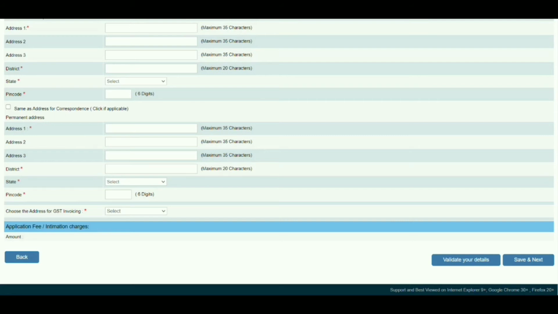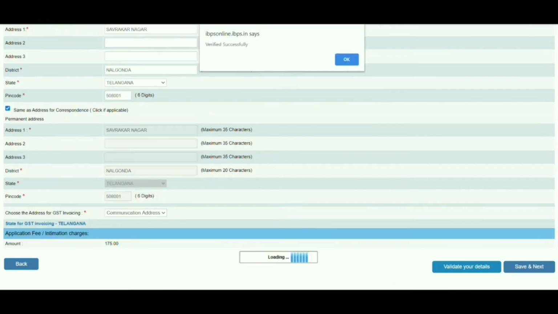That means the application fee invoice will go to the particular state or communication address you select. For that purpose only it is asking where it should go, so select in the GST invoicing select box whether you want it sent to your correspondence address or your permanent address. Once you fill in this application, click the validate your details button. Then we will get a pop-up message like this; click on OK and then click on the save and next button.